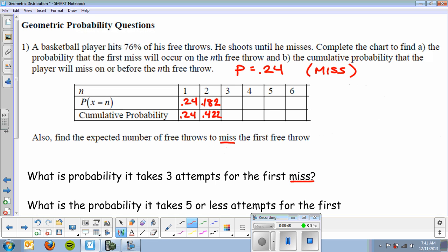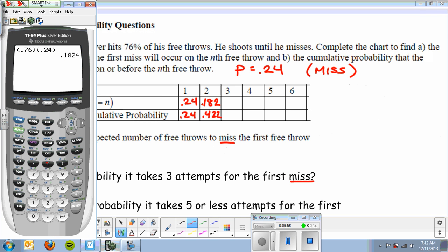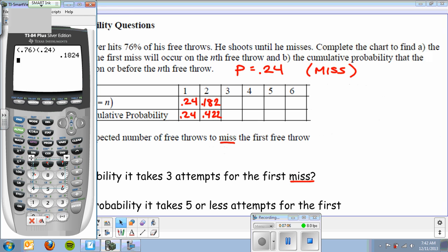Okay, what's the probability that my first miss is on the third shot? So again, I'm going to keep shooting until I miss, and the first time I miss happens on the third shot. So the first one is a make, 0.76. The second one's a make, 0.76, and the last one's a miss, 0.24, and I end up with 0.139.